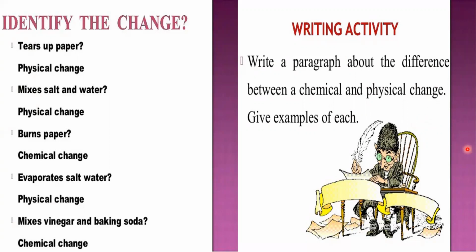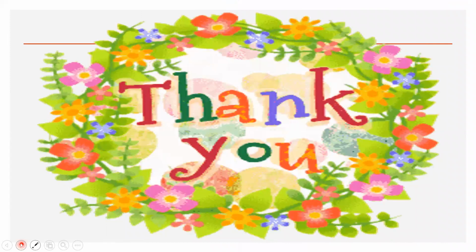For example, we have seen already burning of a paper, then the burning paper completely changes into ash. Again, ash cannot become paper. Same way, we have seen already burning of wick in a candle, roasting bread, then making an omelette from egg. Other examples like chapati making from the flour and curdling of milk. These are all. Thank you, children.